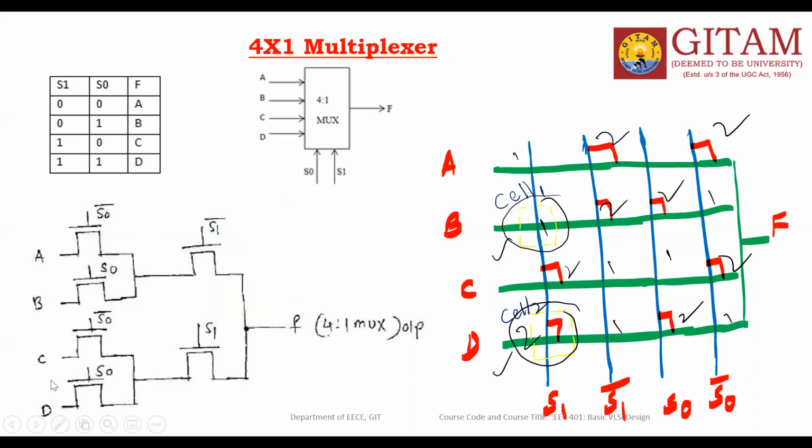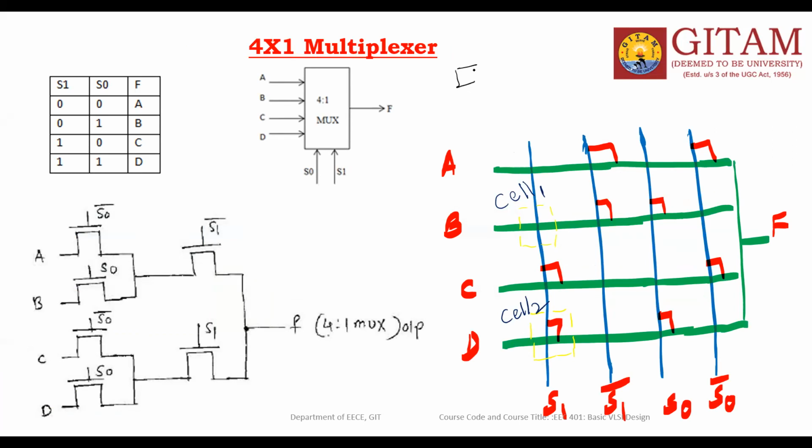then you can take it like this. If you want to implement it with the transmission gate, replace every NMOS pass transistor with one transmission gate. This is one transmission gate. This is one more transmission gate.